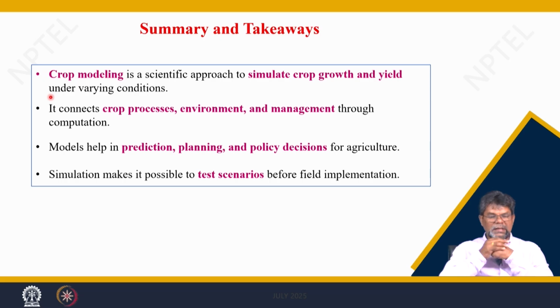The models help in prediction, planning, and policy decisions for agriculture, particularly weather-based crop planning, because at particular locations there is variability in weather. If you use a reliable model and run it, you can make many decisions on how to take care of the weather variability and how to minimize the loss of production because of it. The model can give a lot of answers and examples.